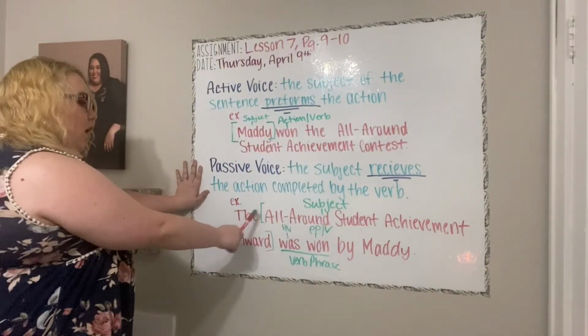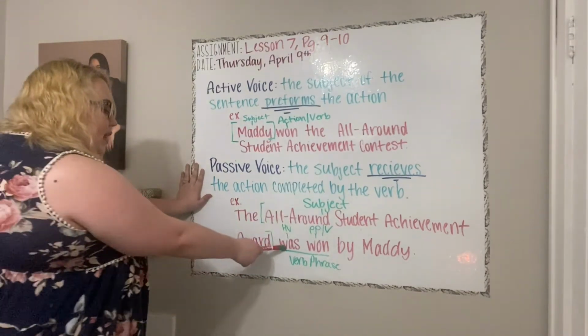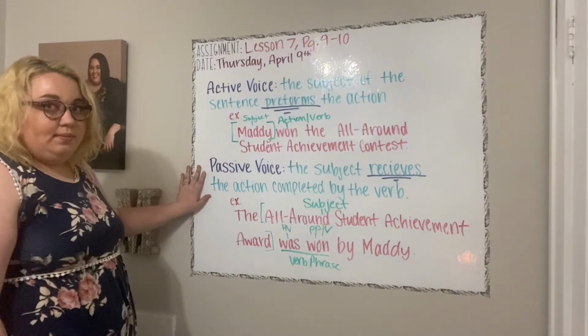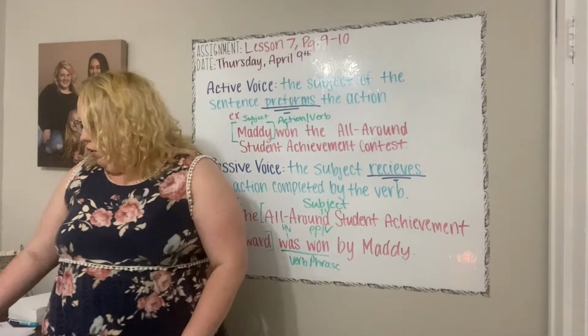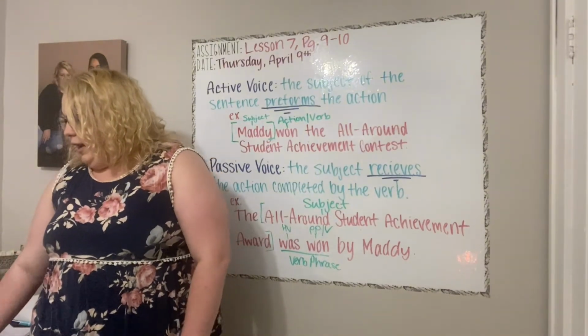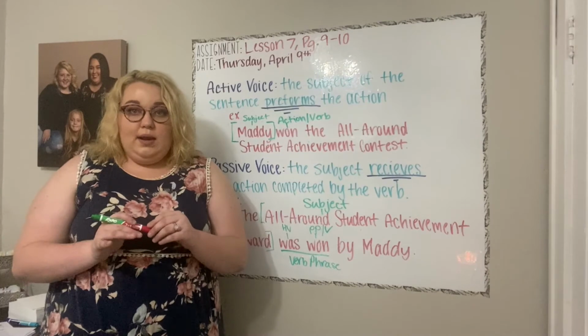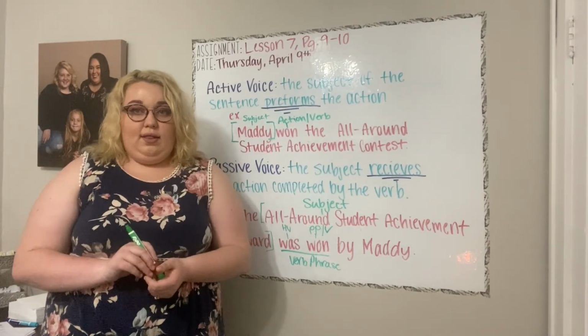Because if we said the all-around student achievement award won by Maddie, that doesn't make sense. We need that word was to help our verb. I know this is kind of confusing. We're going to go through a little bit of examples together on page 9 where it says guided practice, and then independent practice is on page 10, and that's what you guys will complete independently.